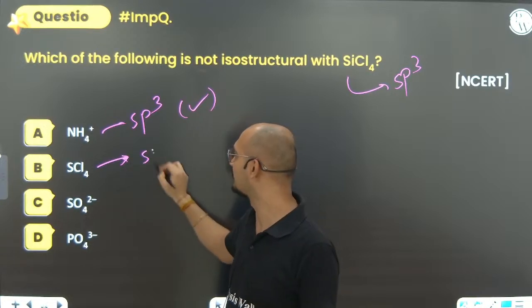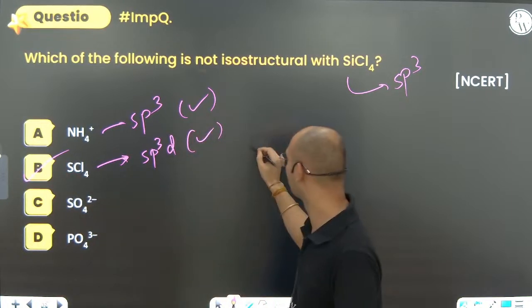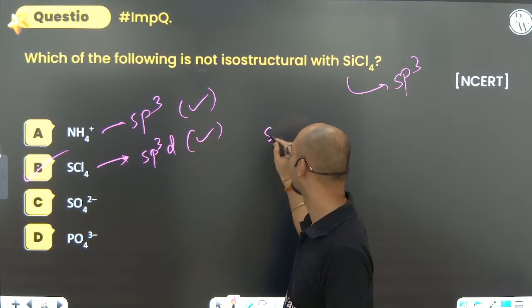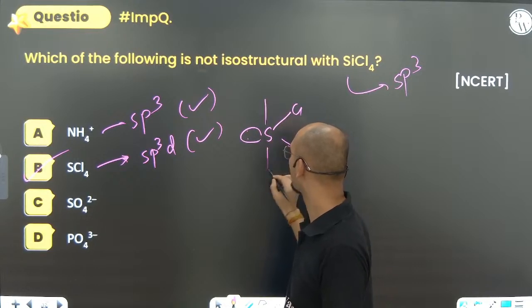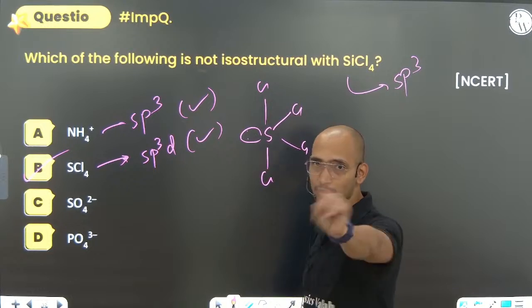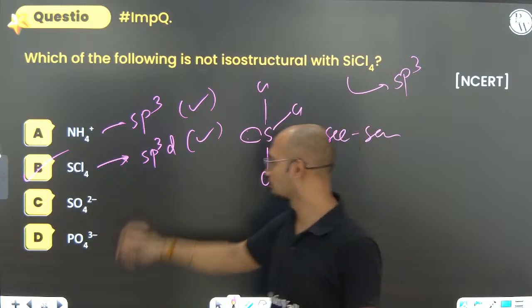4, so it is sp3d. Of course it is going to be the correct option. All right, how will it look? It will look something like that. S, because one lone pair will be on the equatorial position, not on the axial position. It will look like a seesaw. So option B is the correct option.